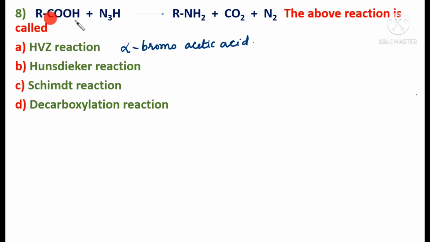Here we have the monocarboxylic acid, and here we are getting an amine with one carbon atom fewer. When monocarboxylic acids are treated with hydrazoic acid in the presence of concentrated sulfuric acid, we will be able to produce the primary amine. So which option is correct, students? The correct option is Schmidt reaction.